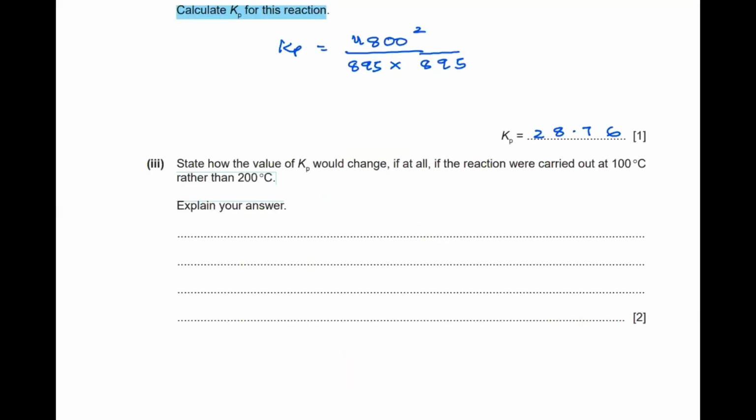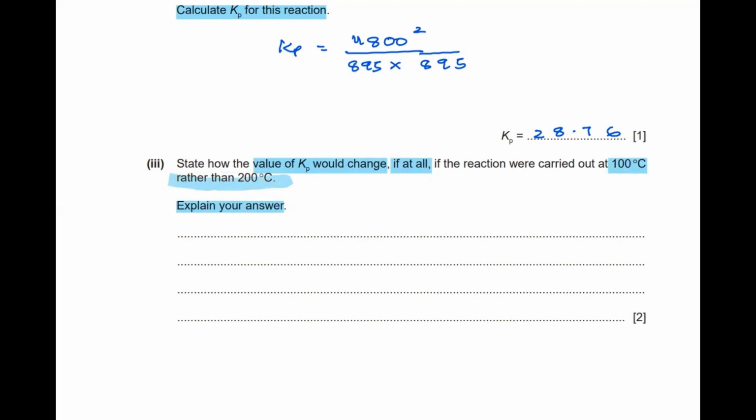Okay, so moving on to the third part, it says that state how the value of Kp would change, if at all, if the reaction were carried out at 100 degrees Celsius rather than 200 degrees Celsius, and you need to explain your answer. So it's a 2-mark question where you have to predict which side the reaction will go, and also you have to give your explanation.